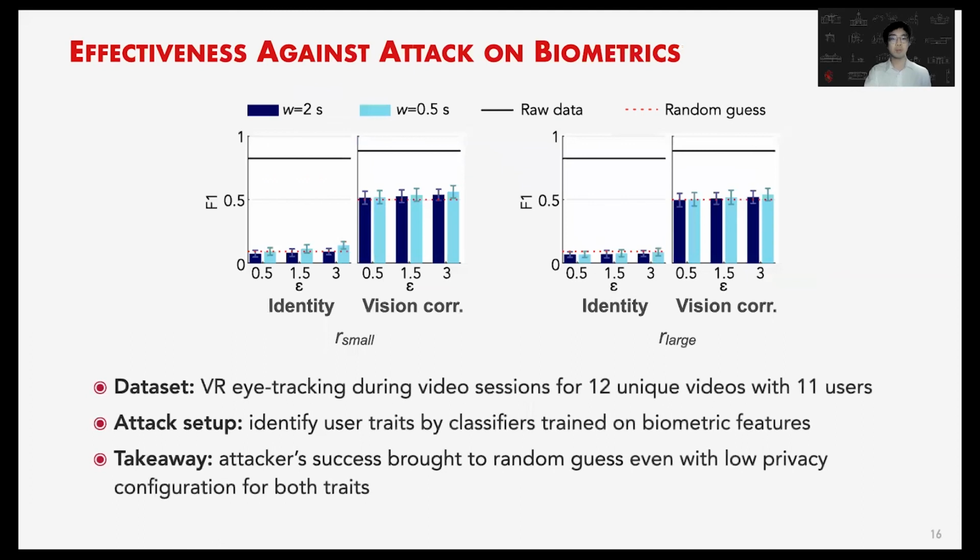On the other hand, how about the biometric attacks? The dataset we're using here is the VR eye tracking dataset during video sessions for 12 unique videos with multiple users. And we set the attacker to identify the user traits by classifying trends on biometric features in unseen sessions with KALEIDO to learn their biometric identity as well as the vision correction condition. The takeaway is the attacker's success is brought down to random guess again, even with low privacy configuration for both traits.